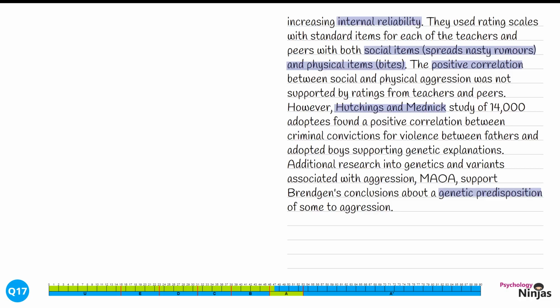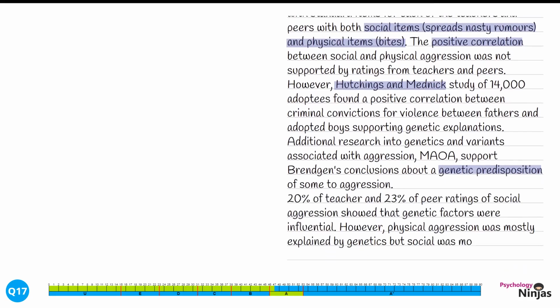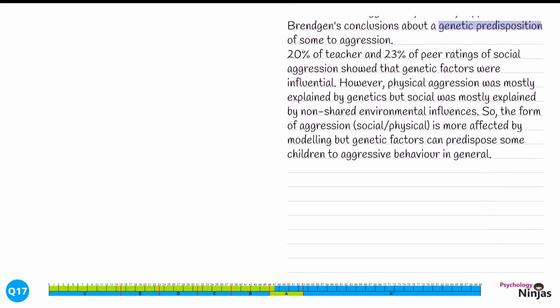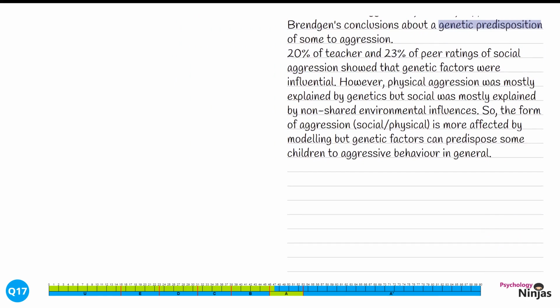We're going to go back to our explanation and we're going to give some findings for this research. 20% of teacher and 23% of peer ratings of social aggression showed that genetic factors were influential. However, physical aggression was mostly explained by genetics, but social was mostly explained by non-shared environmental influences. So the form of aggression, whether it was social or physical, is more affected by modelling, but genetic factors can predispose some children to aggressive behaviour in general.